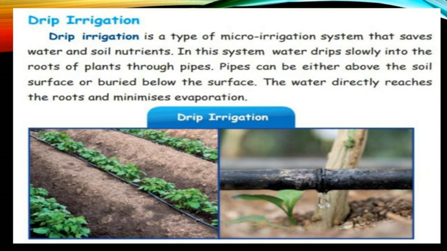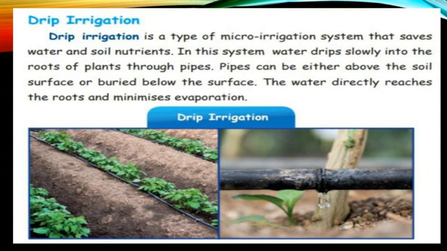Next one is drip irrigation. Drip irrigation is a micro irrigation system that saves water and soil nutrients. It saves the water as well as the nutrients contained in the soil. In this system, water drips slowly into the roots of the plant through pipes. You can see the picture. The water is dropped one by one, so it is called drip irrigation.